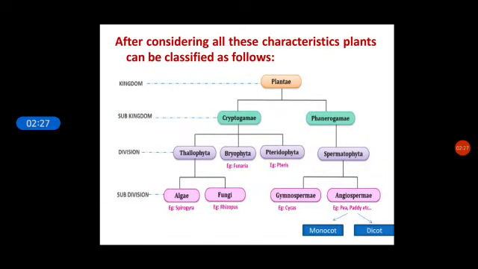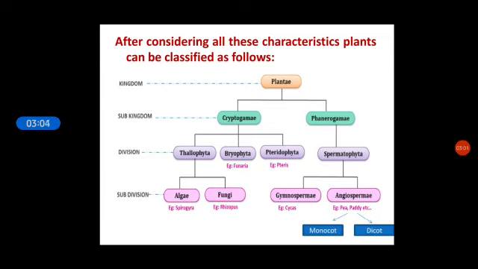Taking all these points into consideration, kingdom Plantae is broadly categorized into two categories: cryptogamy and phanerogamy. Cryptogamy includes all the non-flowering plants and phanerogamy includes all the flowering plants. Depending on different characteristics they show, cryptogamy is divided into three divisions: Thallophyta, Bryophyta and Pteridophyta, while phanerogamy is subdivided into gymnosperms and angiosperms, depending on whether seeds are enclosed inside the fruit or not.